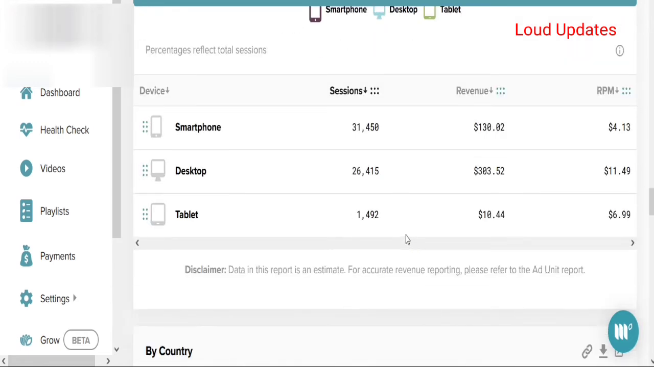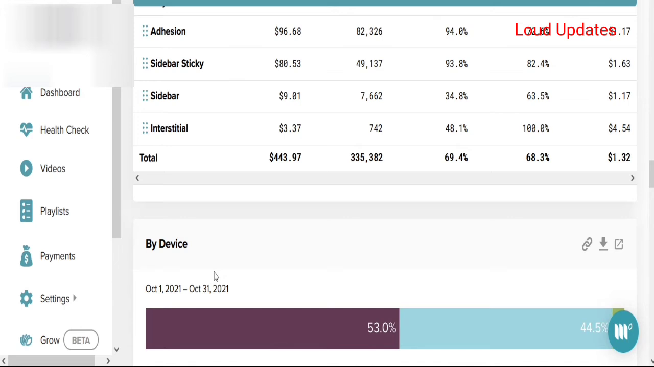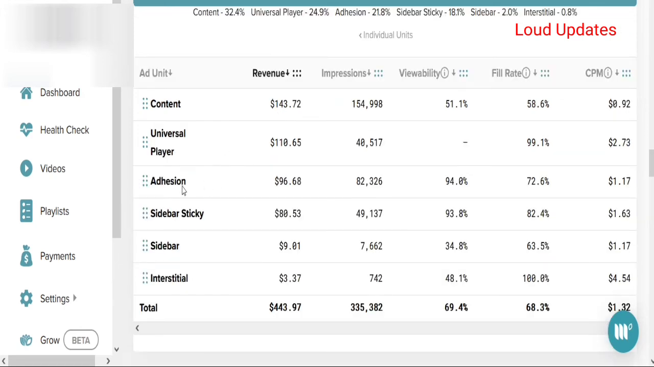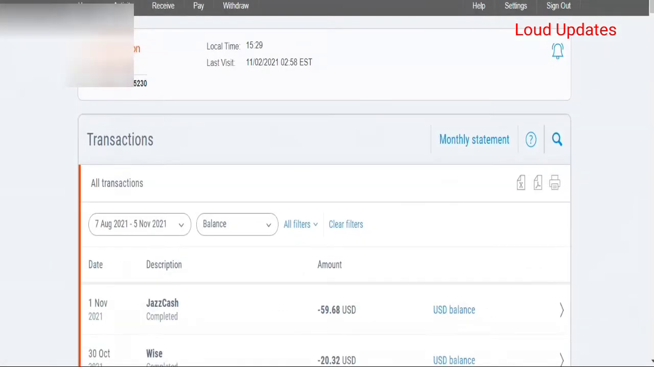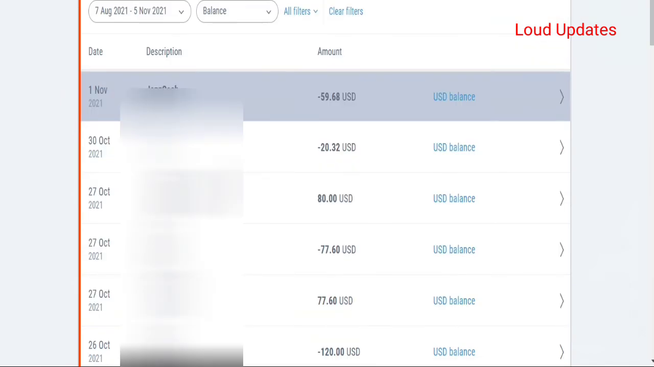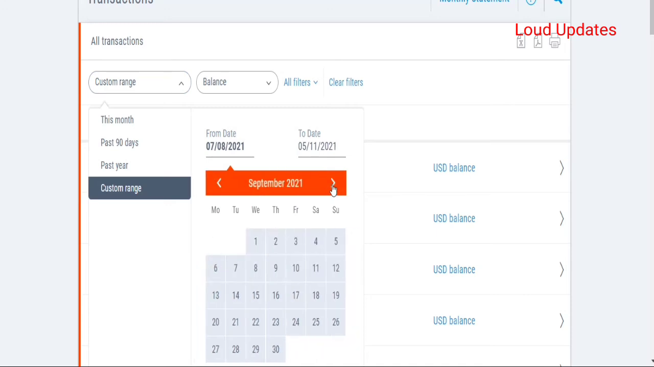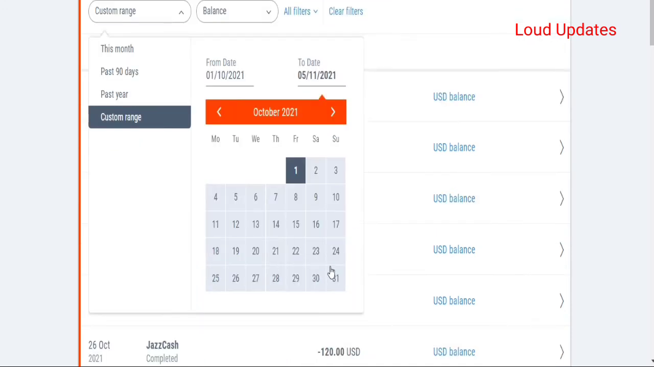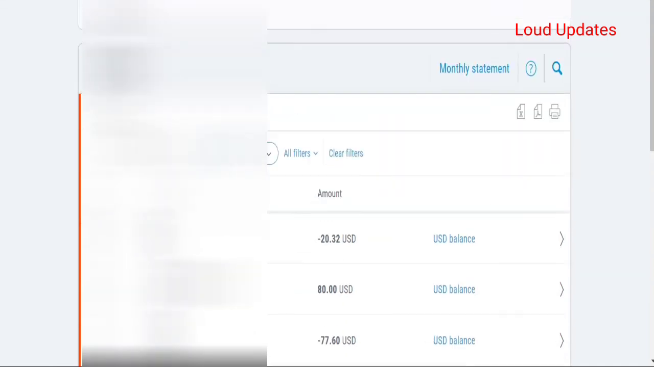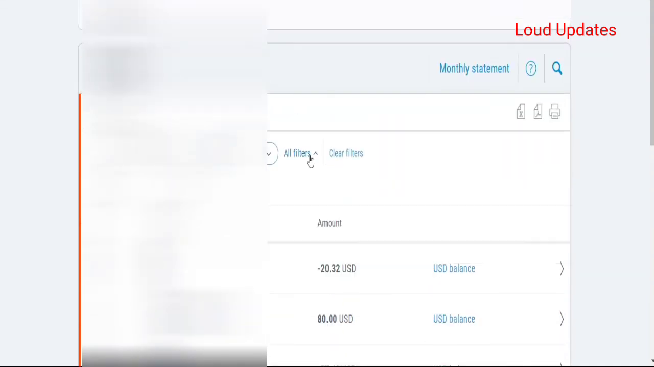Here you can see device, smartphone, and ad. So ad type is ad unit content, universal player, ad SN, sidebar, sticky sidebar, and so on. And I earn extra money from guest posts. People want to post on my website and I publish their post and they pay me for this in Payoneer.